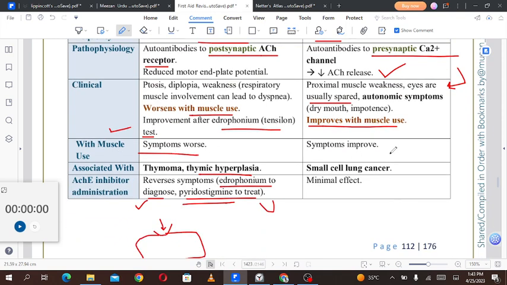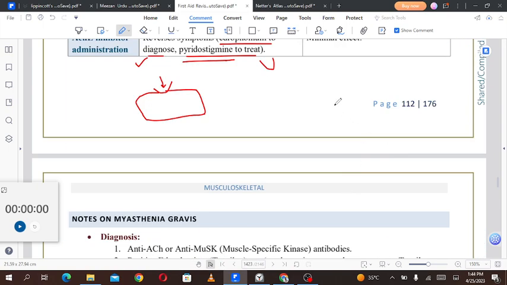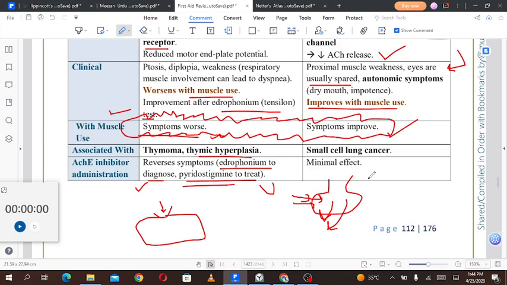With muscle use, symptoms will improve. That is also a very high yield and important differential point: for myasthenia, the symptoms worsen with movement, but for Lambert-Eaton, the symptoms improve with movement. Why so? Because there is a problem with the presynaptic calcium channels. The more a person moves, the more vesicles are released. Listen: the more movement there is, slowly but steadily, more and more calcium enters the presynaptic terminals, and more acetylcholine is released, and by midday, the person has done so much movement that enough acetylcholine has reached the synapses, and the person feels better.